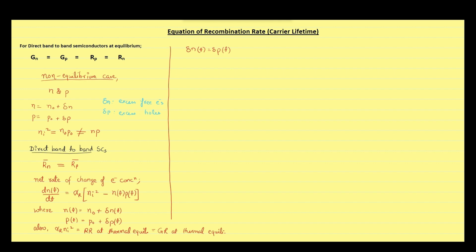I am saying again and again that we are considering a direct band-to-band semiconductor, and a few of you may not understand the true significance of this semiconductor. I am recalling the difference between direct band-to-band semiconductors and indirect bandgap semiconductors. On the upper side, we have energy band diagrams, and on the lower side, we have E-K diagrams. On the right side, you can see that the minima of the conduction band have approximately the same K value as the maxima of the valence band.